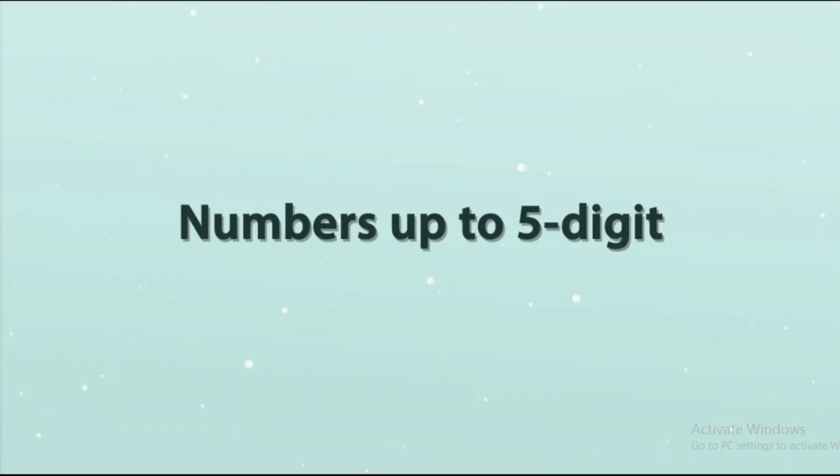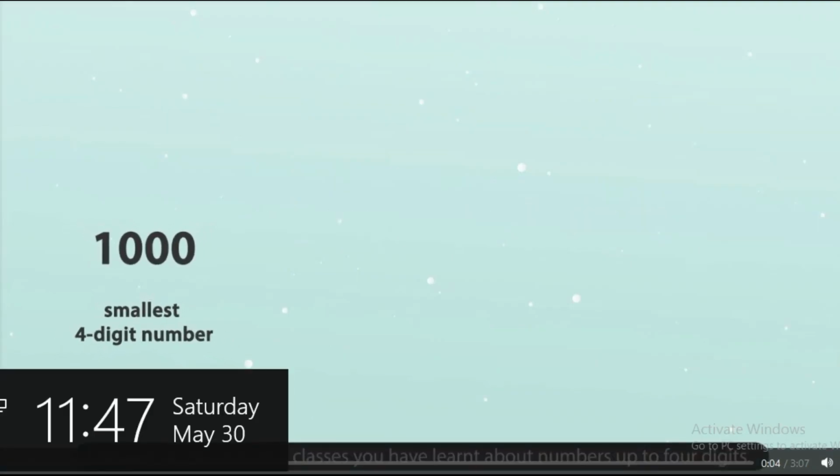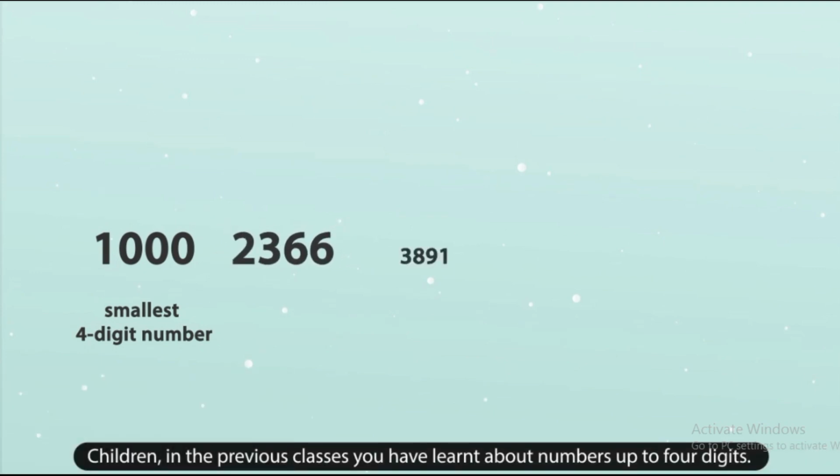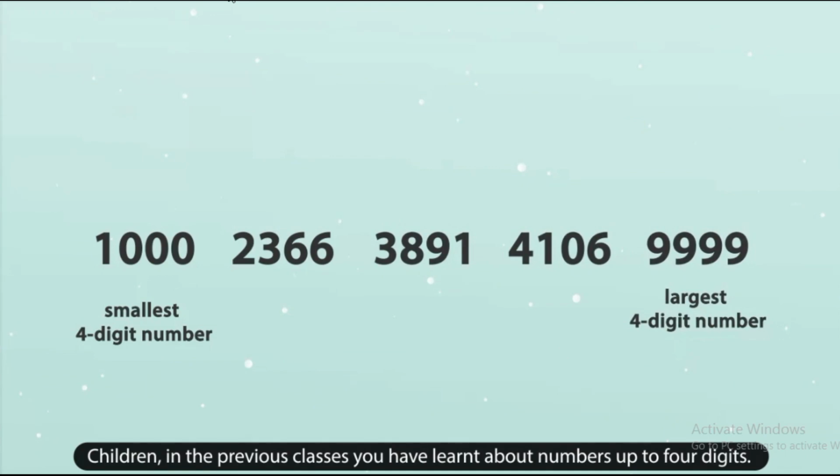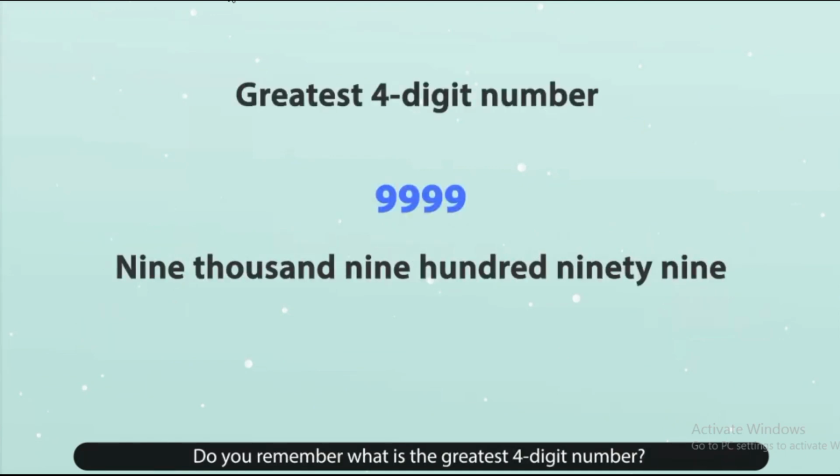Numbers up to 5 digit. Children, in the previous classes, you have learnt about numbers up to 4 digits. Do you remember what is the greatest 4-digit number? Yes, it is 9,999.